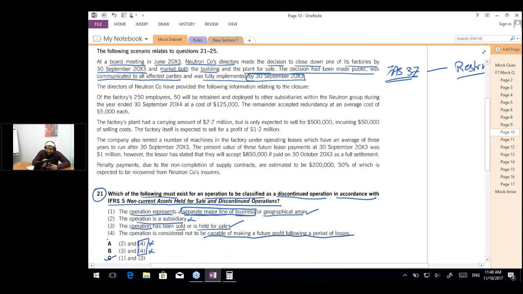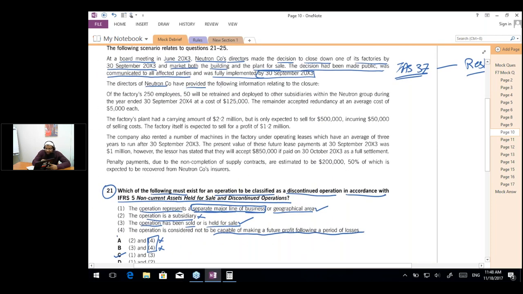The directors of Newton Company have provided the following information relating to the closure. Of the factory's 250 employees, 50 will be retained and deployed to other subsidiaries. Retrained, the word is retrained, not retained. So 50 are going to be retrained and deployed to other subsidiaries within the Newton Group during the year ended 30th September 2024. We are going to retrain them in 20x4 at a cost of $125,000.